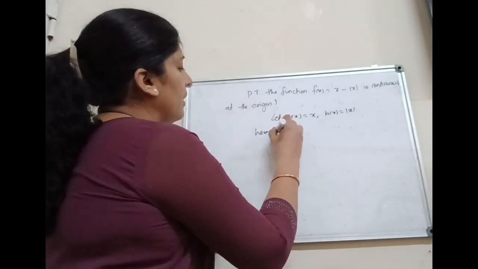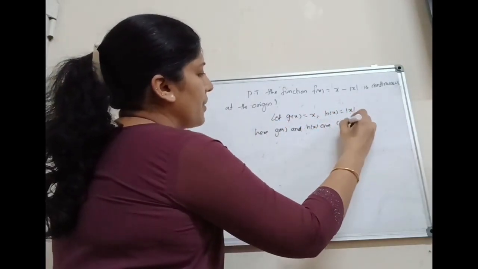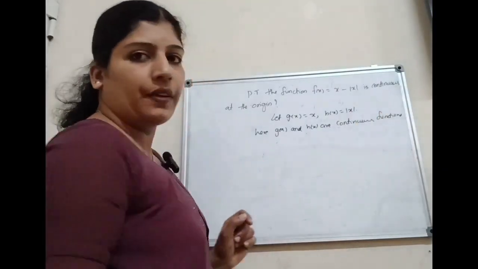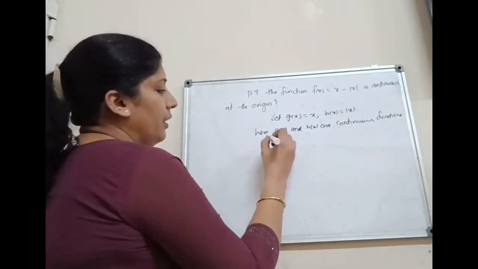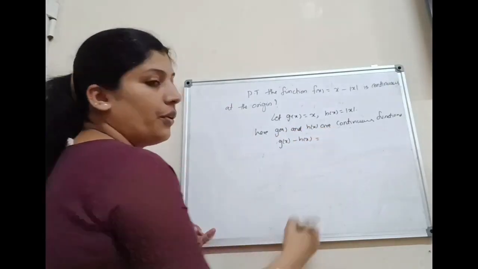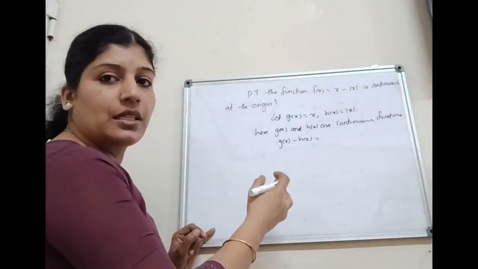Here g of x and h of x are continuous functions because g of x is an identity function and h of x is a modulus function. Therefore, g of x minus h of x is also a continuous function. The difference of two continuous functions is continuous.